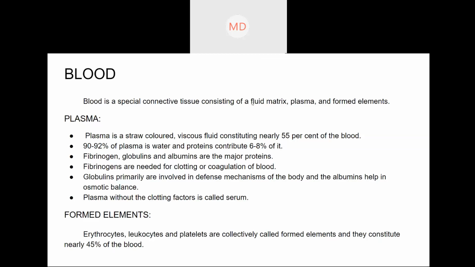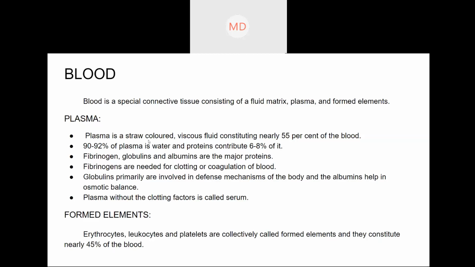So plasma is a pale yellowish color. Pale yellow, the color of straw, or brownish yellow like that. That is the color of plasma. Few of you may have seen it in hospitals. Some people are required to give plasma. For example, COVID patients, and earlier the dengue patients also required plasma.